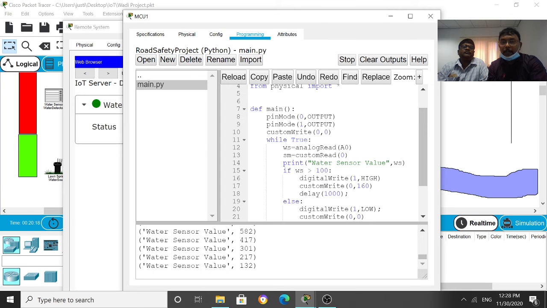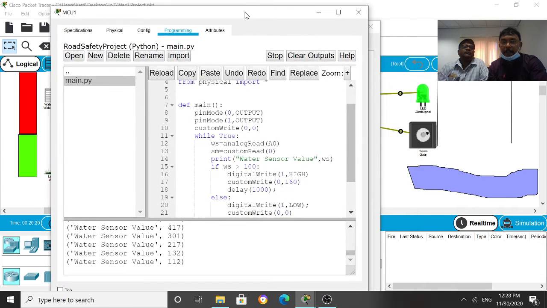When it becomes less than 100, you can see the LED becomes off and the gate is open now. So this is how the simulation works. We can use this project in the wadi so that the gate closes automatically when the water level is high. This is an IoT based smart gate system for the wadi.